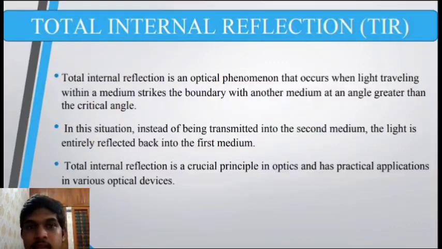So when the light rays in the core travel, it ensures that the angle of incidence is greater than the critical angle. If this happens, then the light rays are going to be reflected rather than refracted. So total internal reflection happens only when the angle is greater than the critical angle, and the critical angle is different for different mediums.